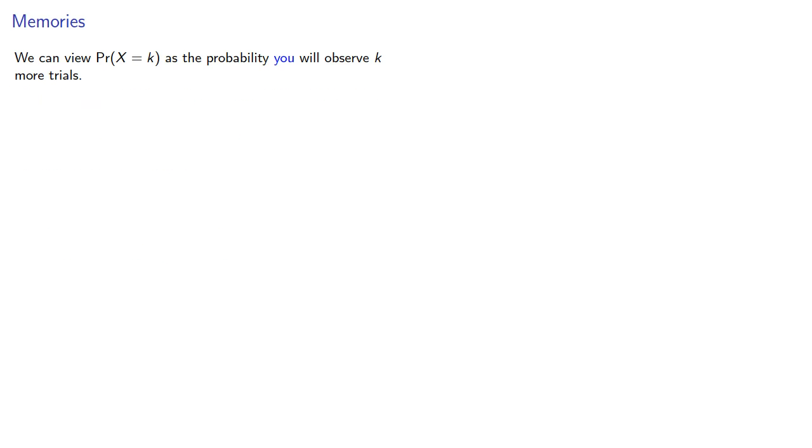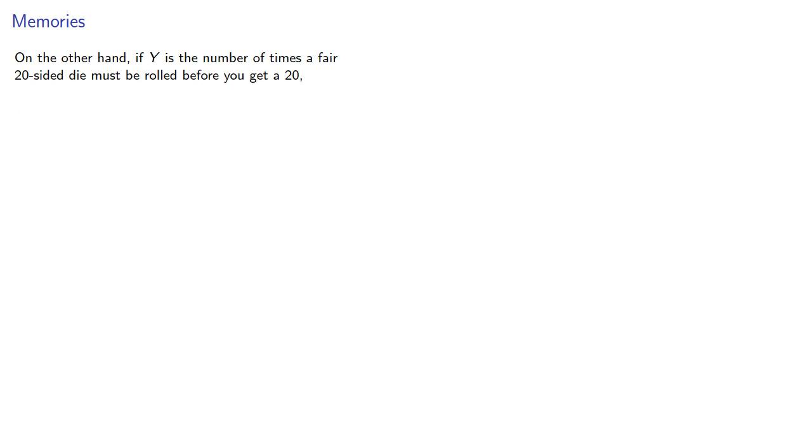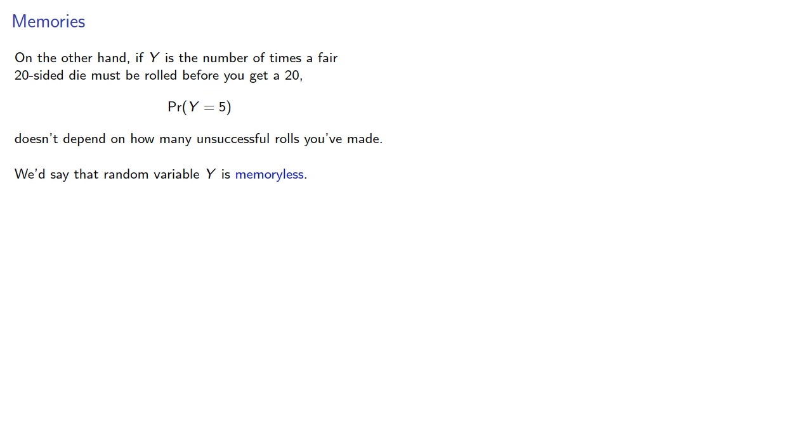We can view our probability as a probability that you will observe k more trials, but you might need to know how many unsuccessful trials had already occurred. For example, if x is the number of cards a person must draw from a standard deck before drawing an ace, the probability that you have to draw 5 cards depends on how many cards you've already drawn. On the other hand, if y is the number of times a fair die must be rolled before you get a 20, the probability it takes 5 rolls doesn't depend on how many unsuccessful rolls you've made. We'd say that random variable y is memoryless. We could say that random variable x has memory, but no one ever does.